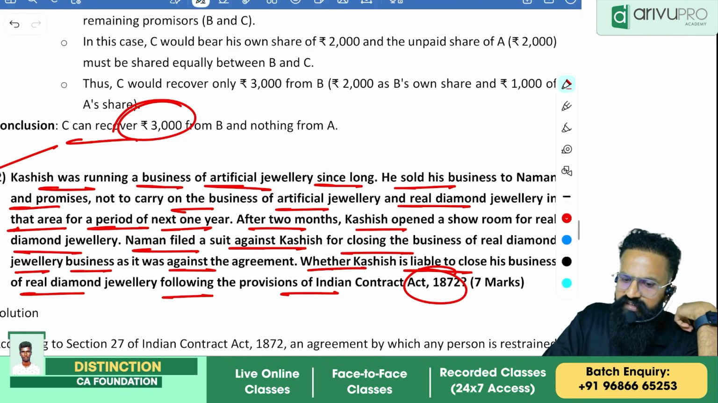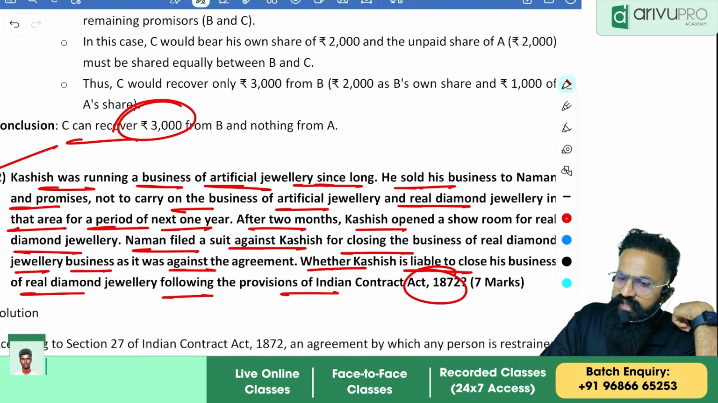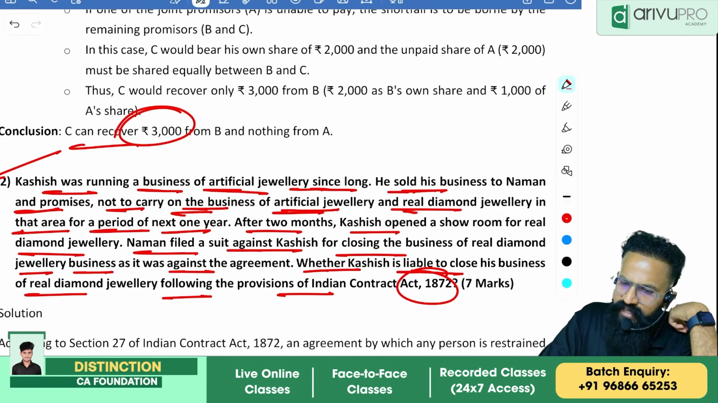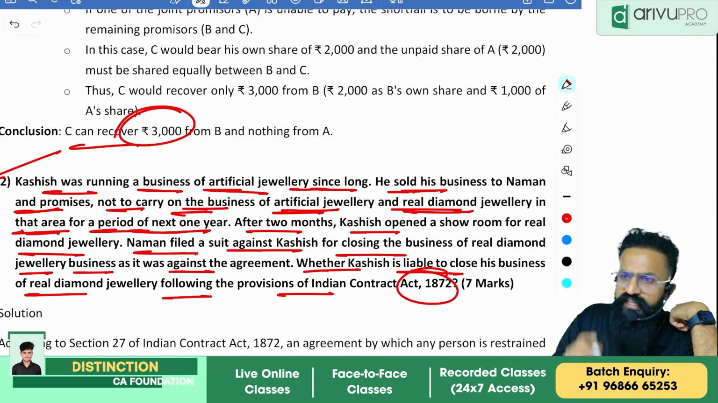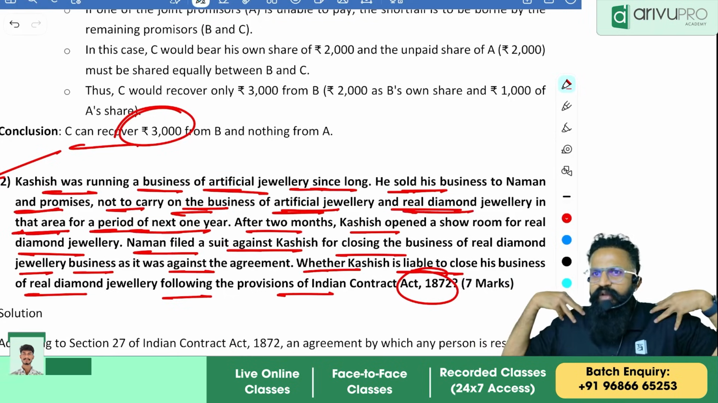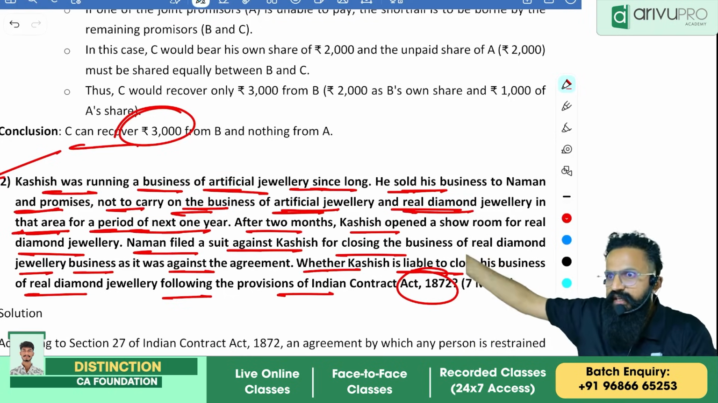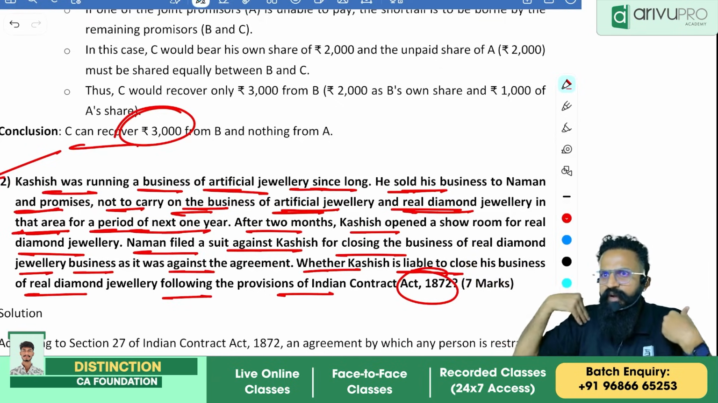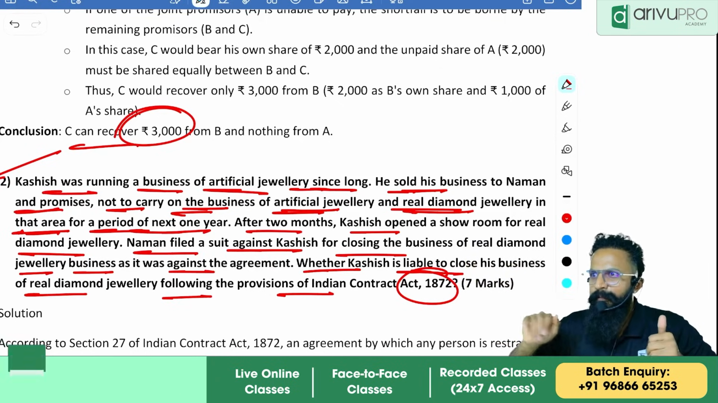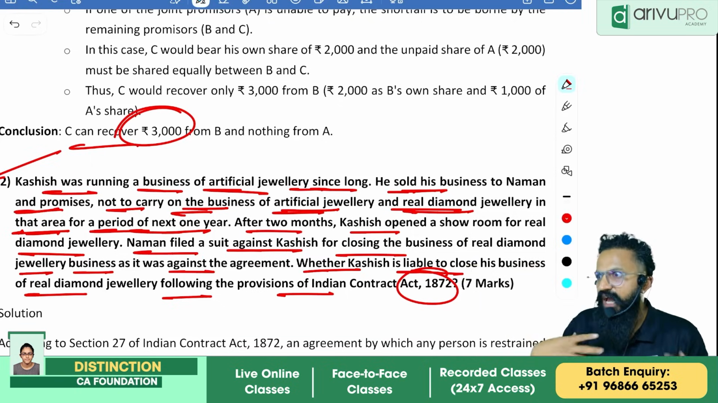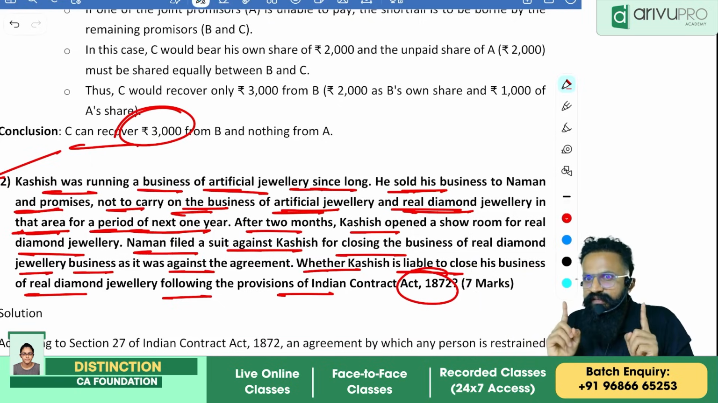Kashish was running a business of artificial jewelry since long. He sold his business to Naman and promises not to carry on the business of artificial jewelry and real diamond jewelry in that area for a period of next 1 year. I sold it to you and I promised I will not again start something here. If I start also, then what is the point of me selling it to you? So he has promised for next 1 year in that area I am not going to start.